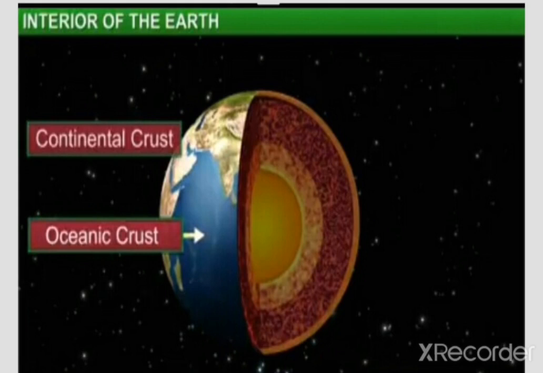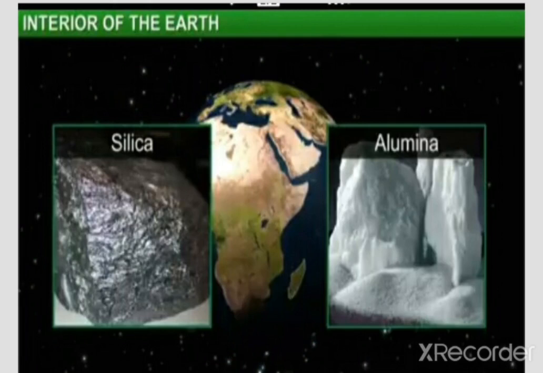Yes, basalt and gabbro. These rocks are mainly found in the oceanic crust. Is that clear, everyone? Continental crust and oceanic crust. These are the two layers of the crust, and they are known by the names Sial and Sima. Look here. In Sial, Si is from silica, Al from aluminum.